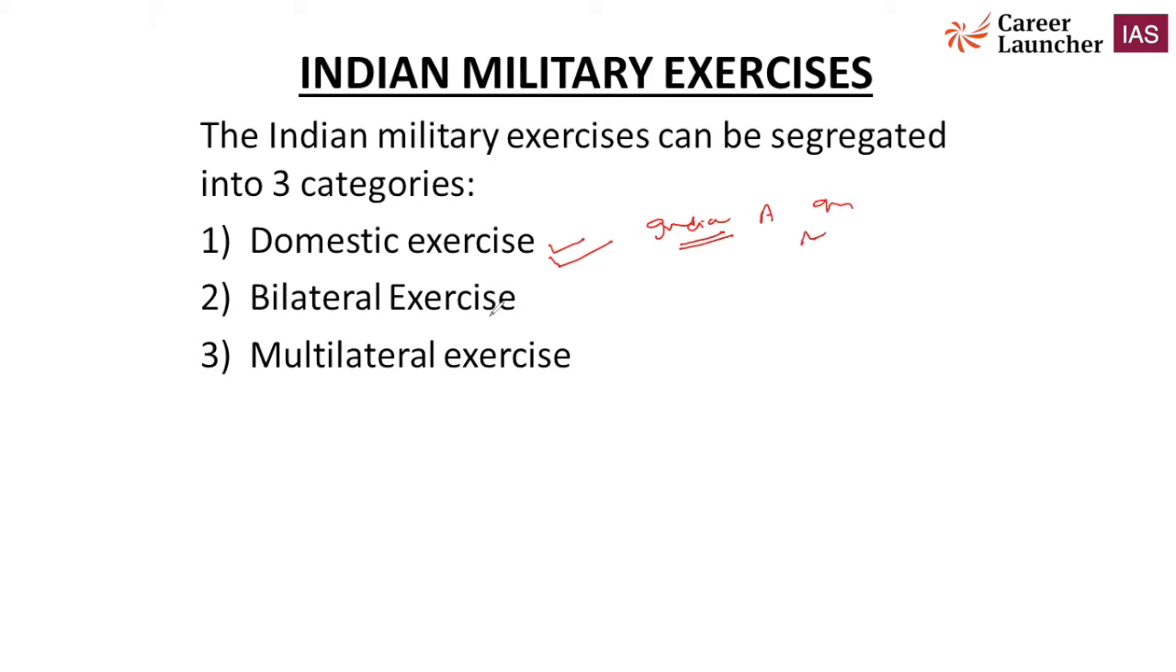The second one is called a bilateral exercise. Bilateral means when two countries are involved. Maybe these two countries are involved in a naval exercise, an air force exercise, or an army exercise. When two countries are involved in such a military exercise, it is called a bilateral exercise. And what is multilateral? Multilateral means when more than two countries are involved in any type of military exercise. For example, we know the Malabar exercise, where four countries are involved.